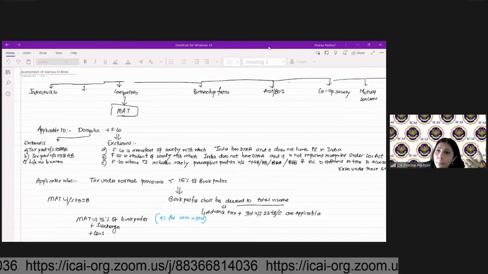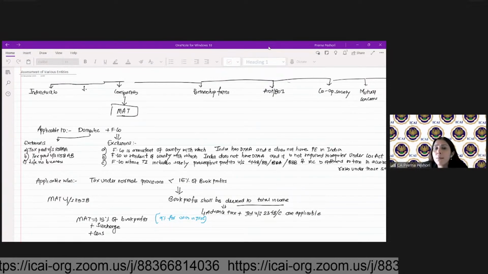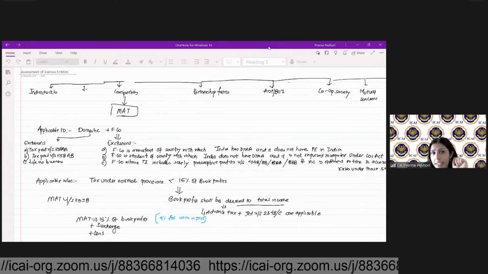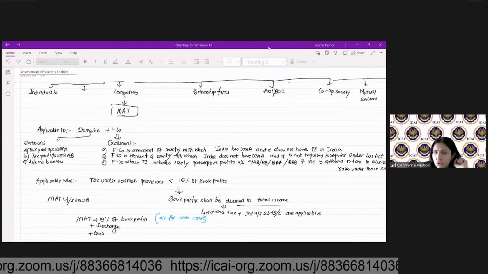In case the MAT is applicable, then you compare whether the MAT liability is higher or 115BAA is higher, and then basically you decide and advise the client, right? So the third exclusion is the life insurance business.